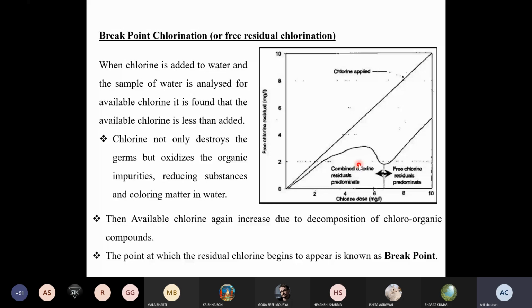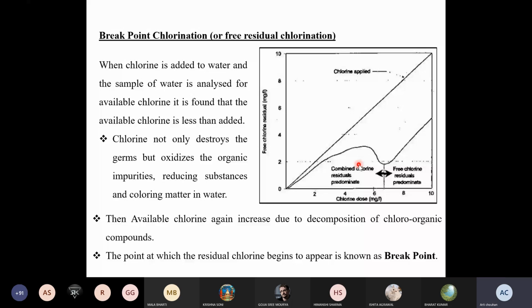If we are adding chlorine to the water, and organic and inorganic substances are present there, they will react with the chlorine. That is the disinfectant action. Okay, this is the process. That's why we are adding chlorine as disinfectant.